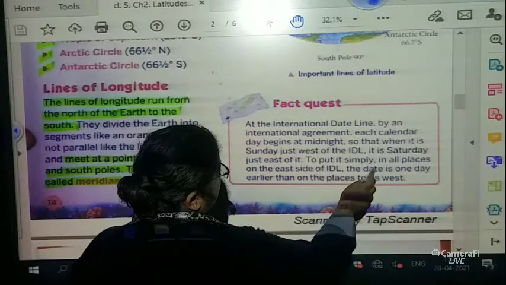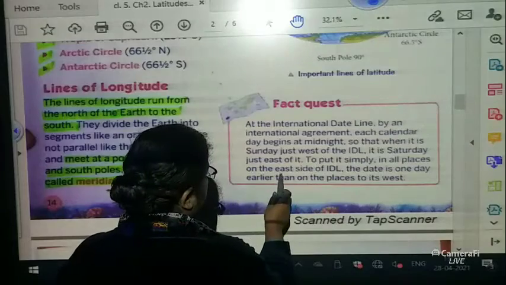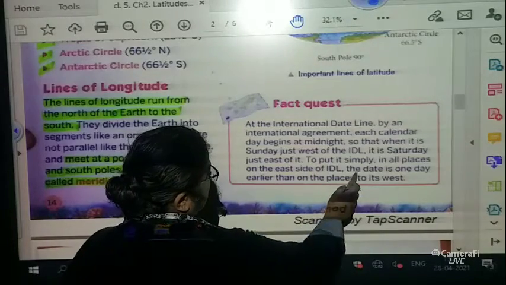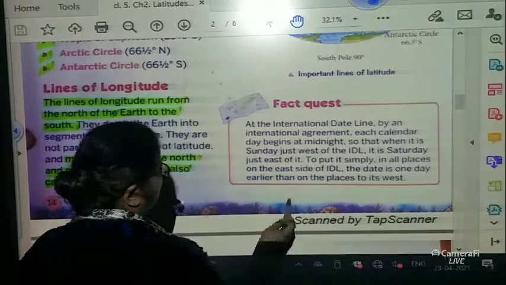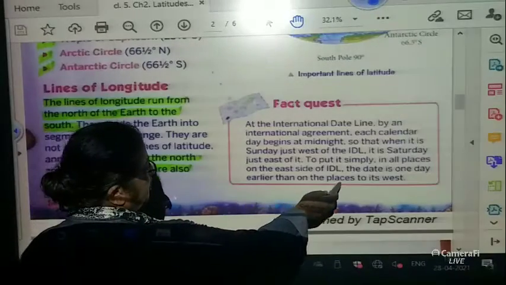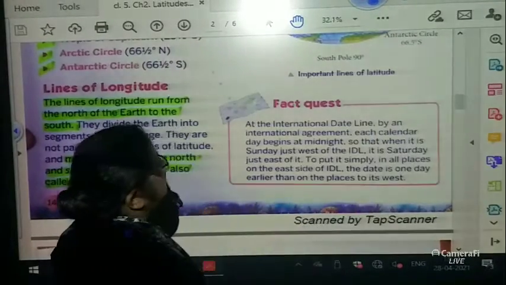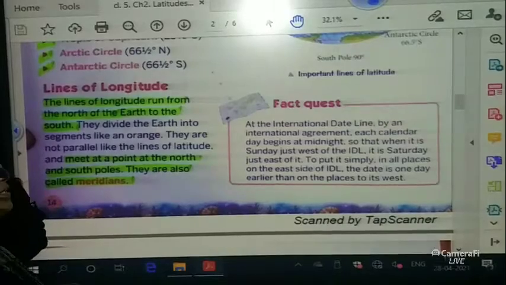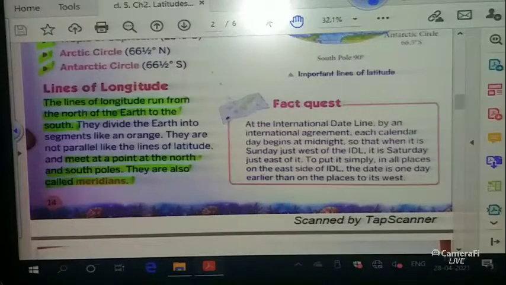To put it simply, in all places on the east side of the IDL, the date is 1 day earlier than on the places to its west. The places in the west are 1 day later than the east.